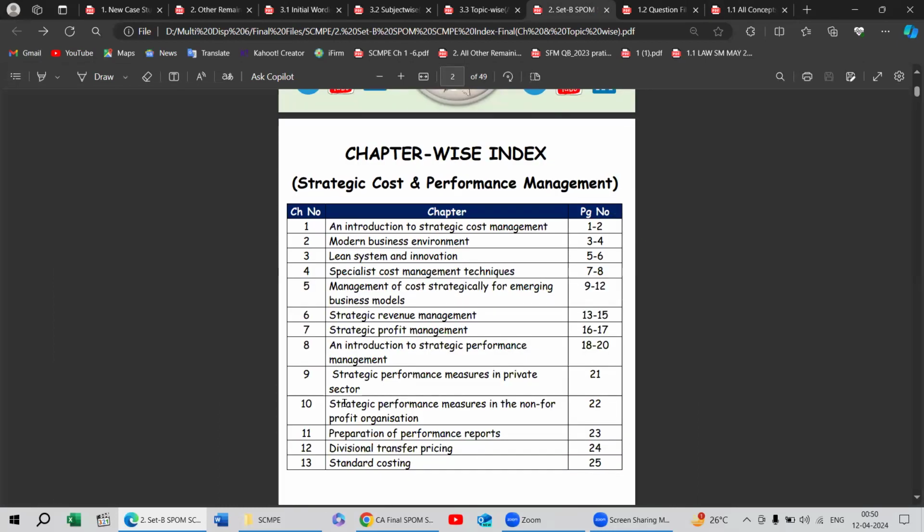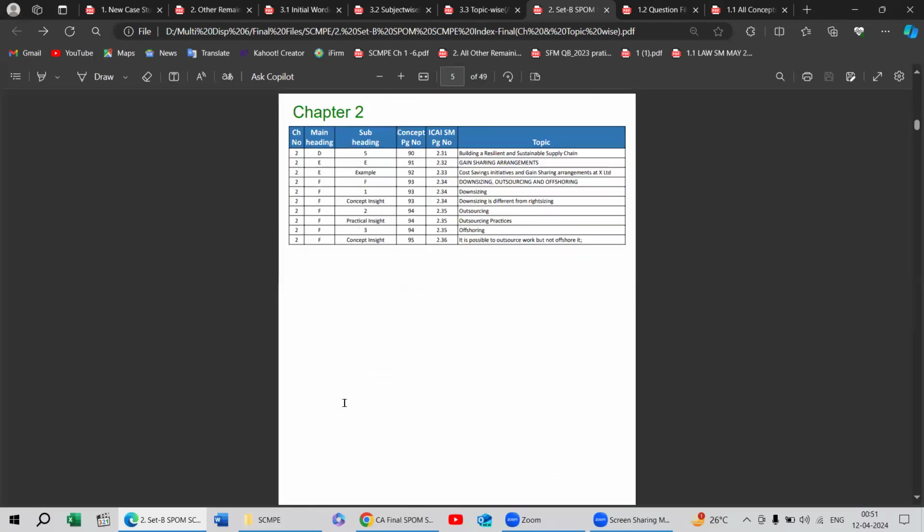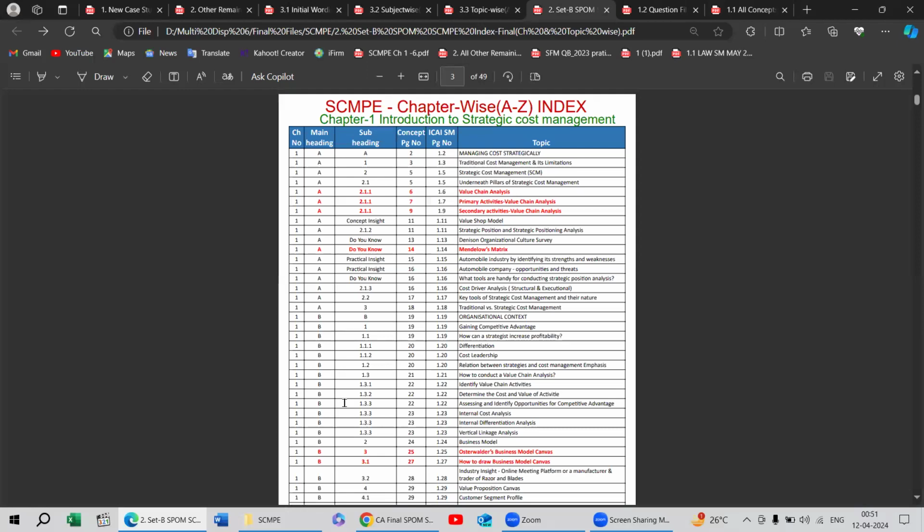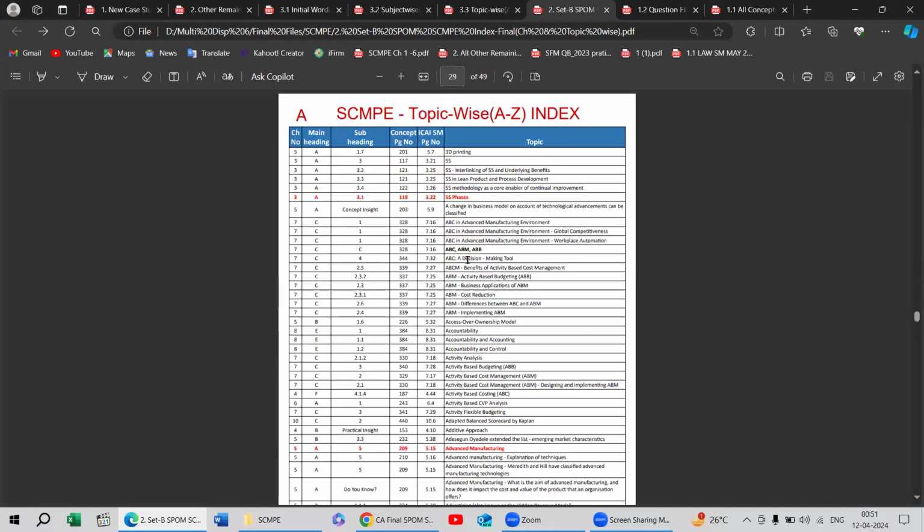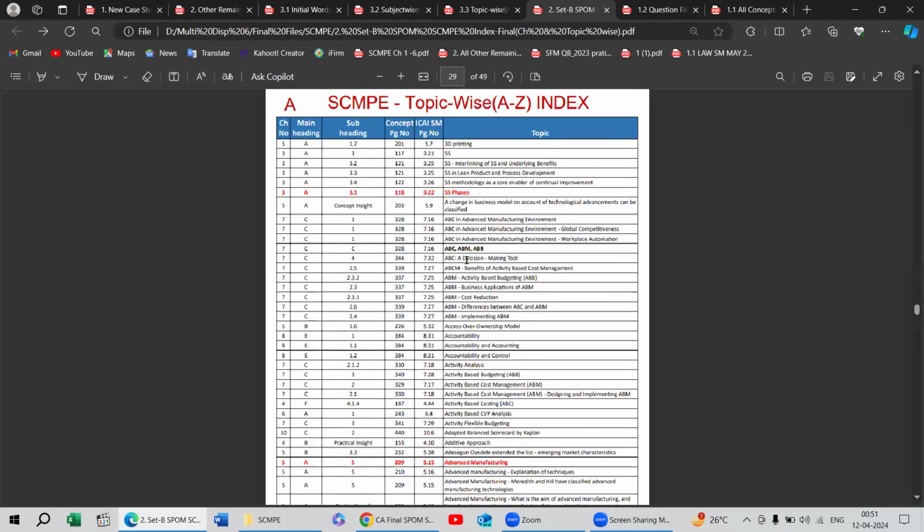Now, there are two indexes in this for SCMP: the chapter wise index and the topic wise index. Because if you are particularly sure from which chapter the topic has been asked, if anyone has studied earlier also, or if you know from which chapter the topic has been asked, you can just move on to that topic and see this file. Or if you are not sure about the chapter, which chapter has been asked, move on to the SCMP topic wise index. Because according to me, no one will be able to study properly for this subject. So you just move on to this topic wise index.